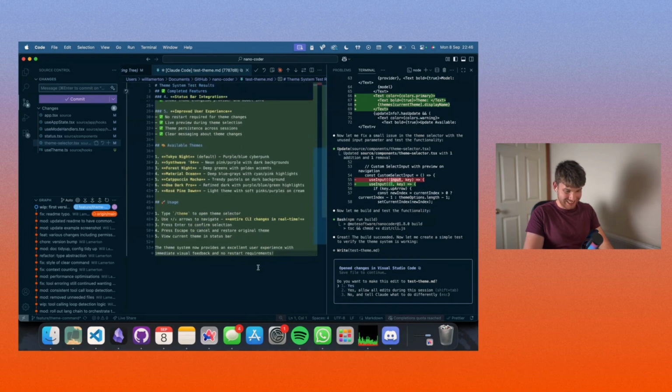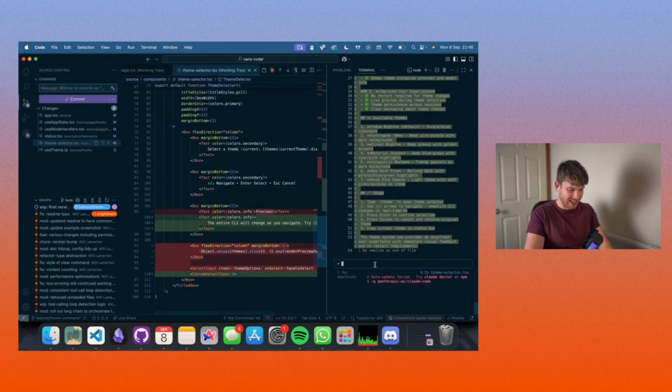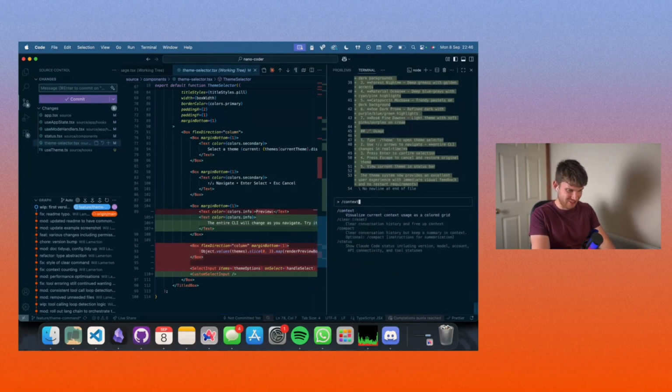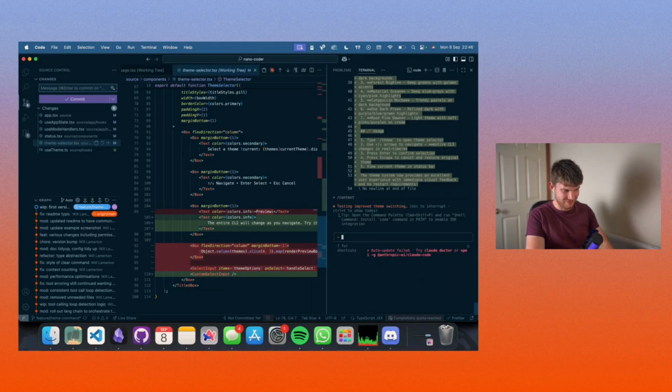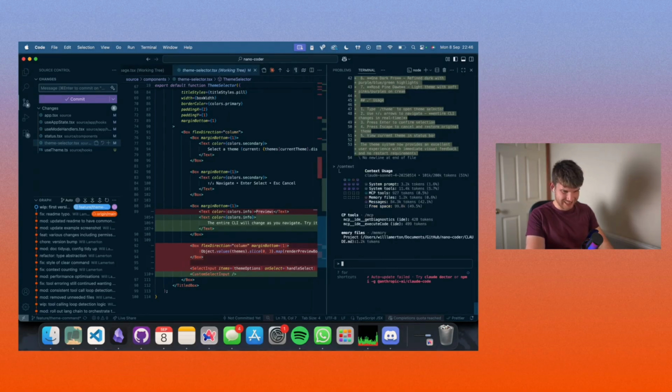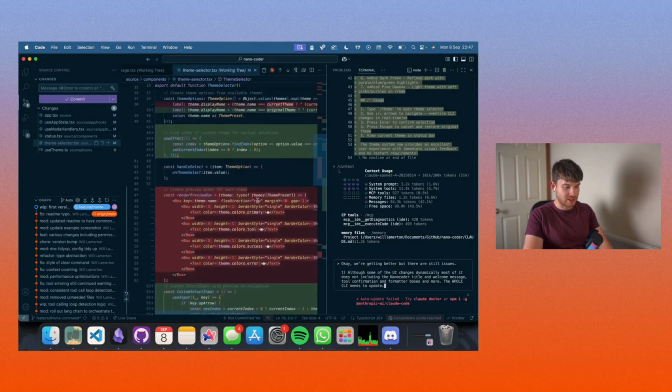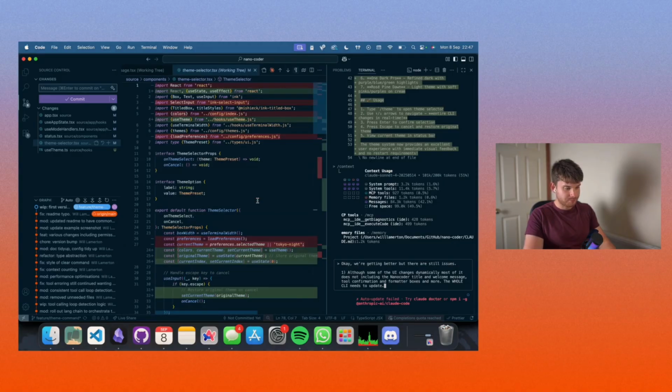What is this? No, do not create that. Let's just do /context for a second. What the fuck was that? 51% context use, we're still okay. I imagine that's because, again, we're putting in dynamic stuff here via the use theme hook, and not every component is going to be using the use theme hook, and therefore it's not going to be dynamic when it re-renders. So that's the state of that.